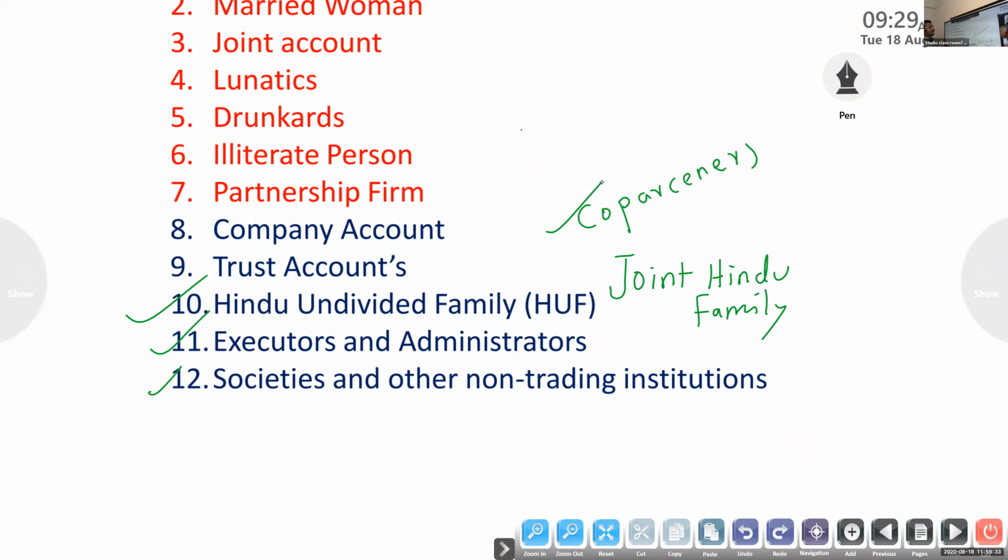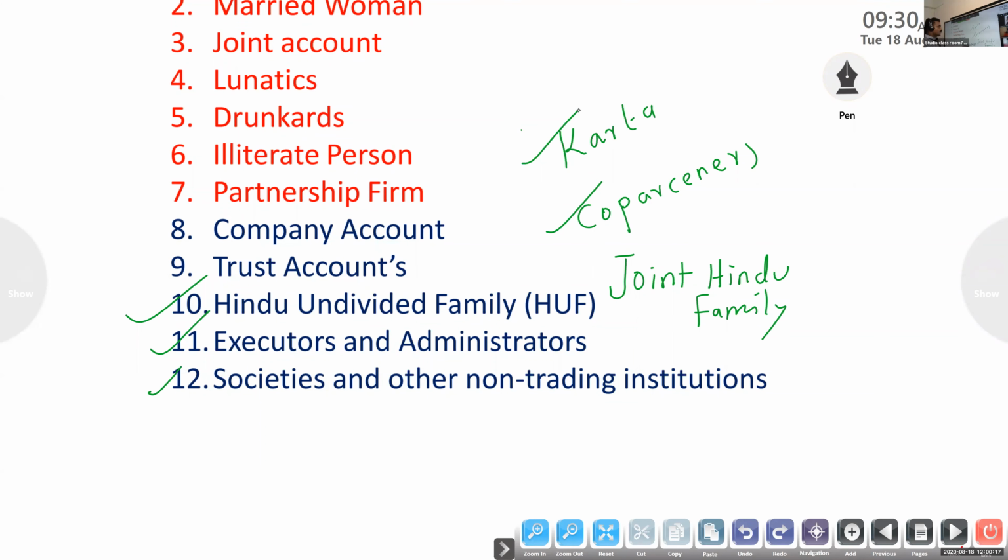This family business is managed by the eldest male member, known as Karta. The members are known as co-partners. The co-partners have no right to interfere in the activities of Karta. Everything is managed by Karta. If Karta dies, another eldest male member becomes the Karta.